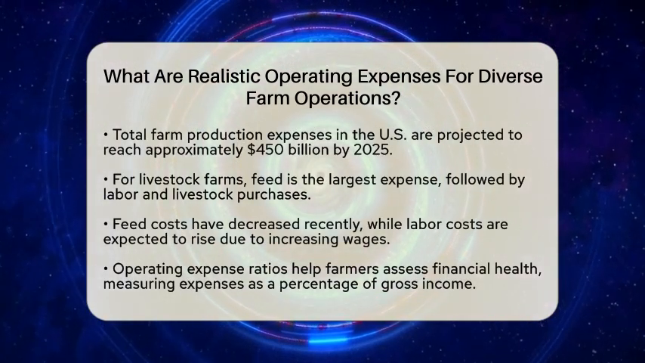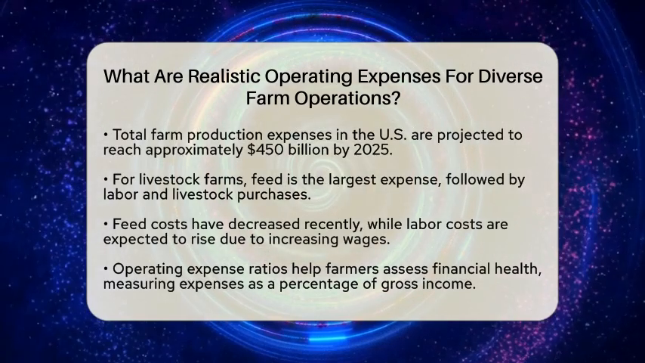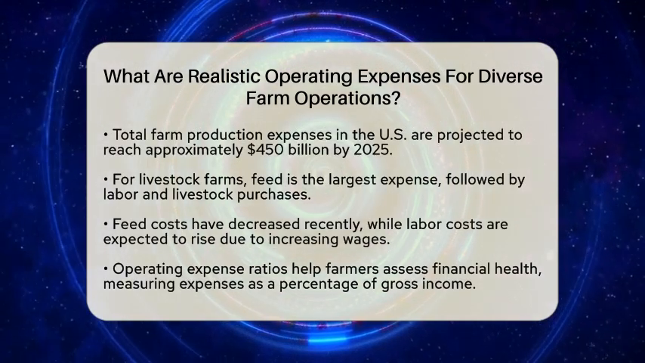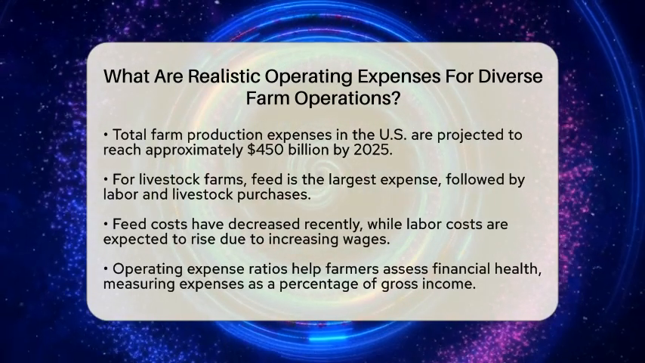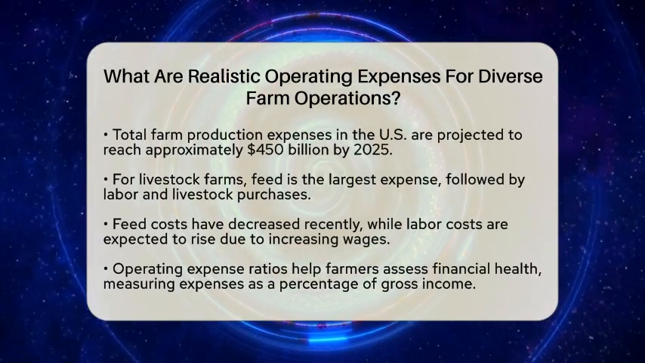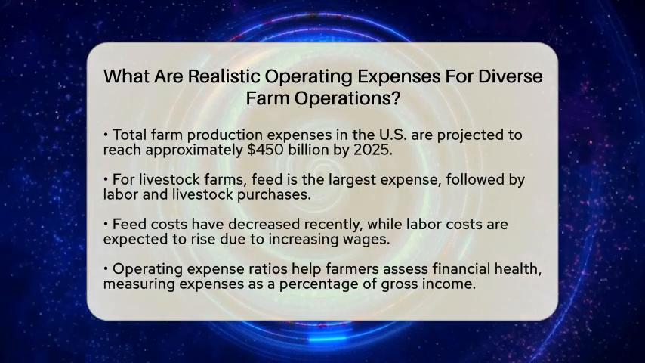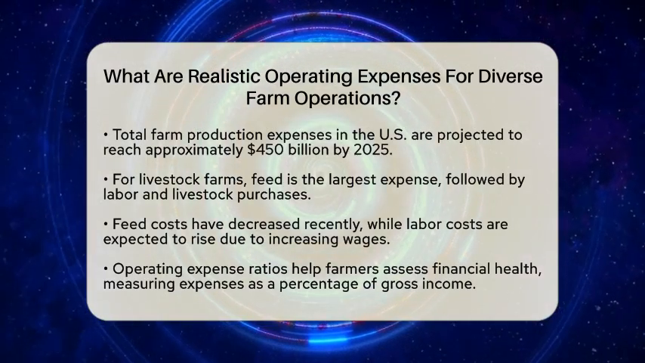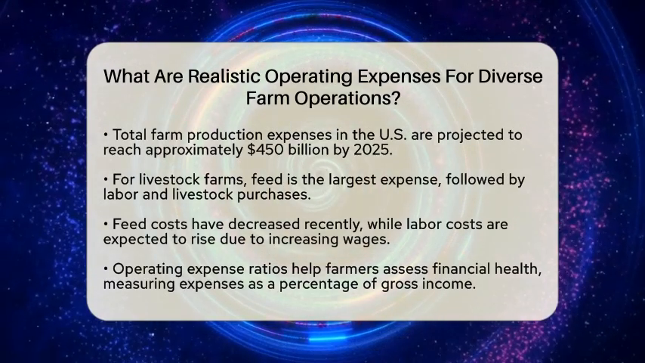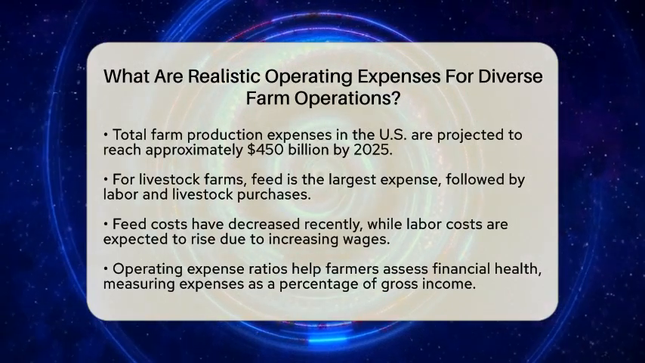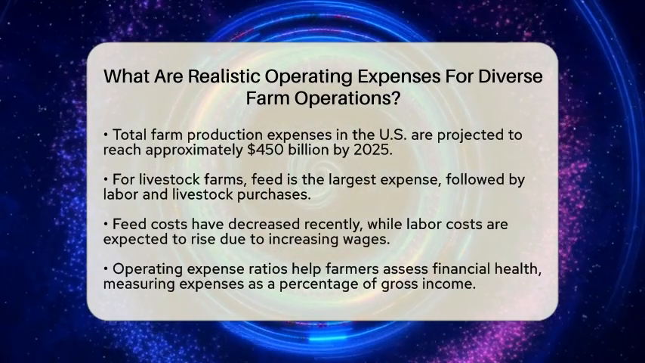Interestingly, while feed costs have been trending downward recently, labor costs are expected to rise significantly due to increasing wages, especially in areas where mechanization is not practical. To get a clearer picture of financial health, many farmers look at operating expense ratios. This ratio measures operating expenses as a percentage of gross farm income.